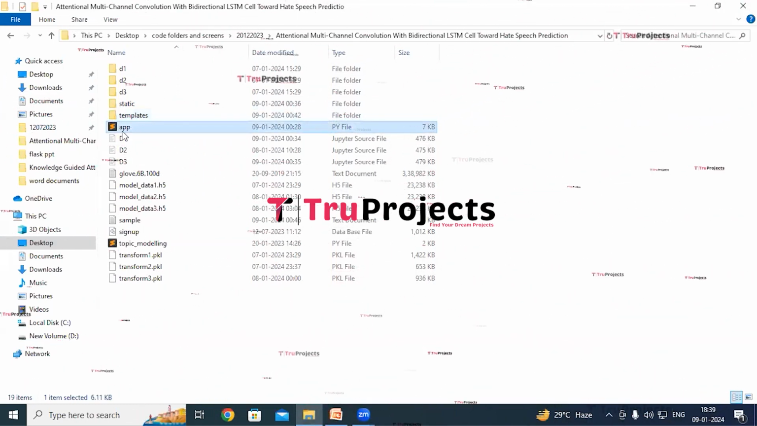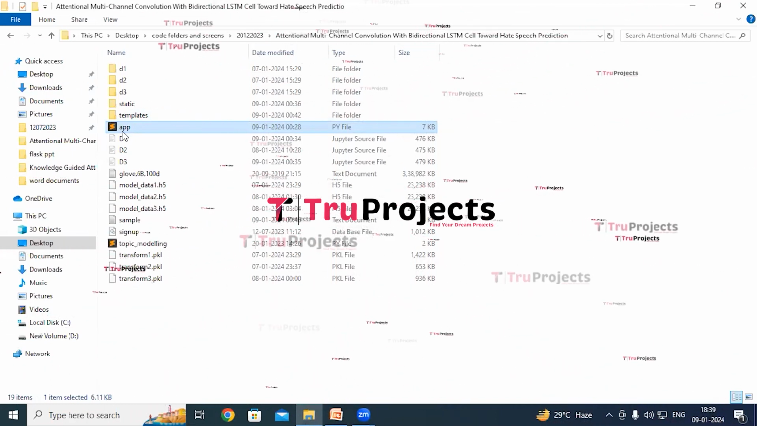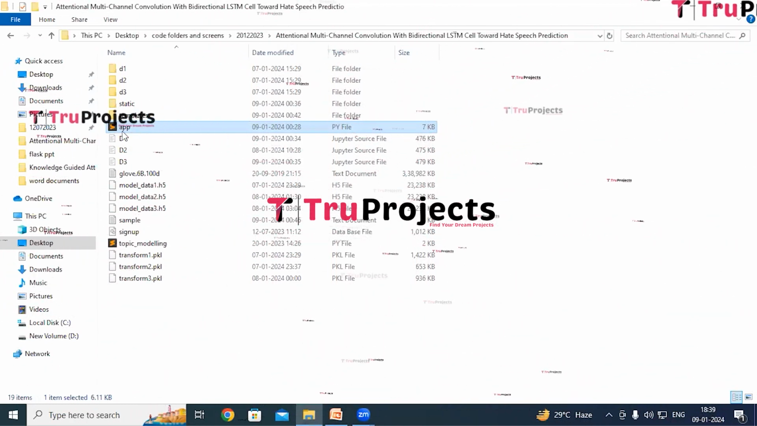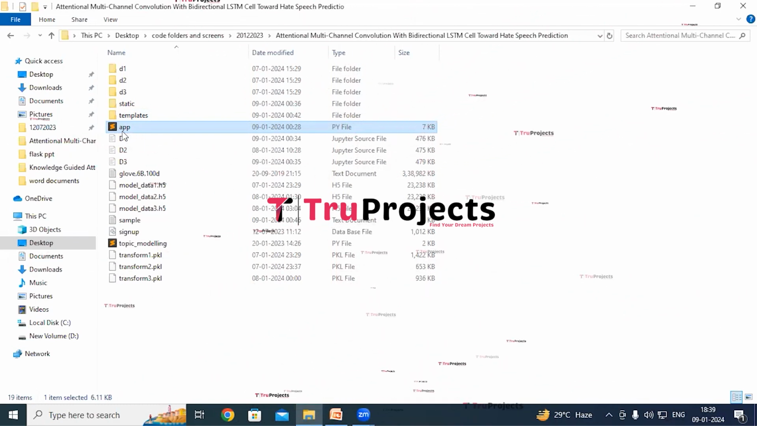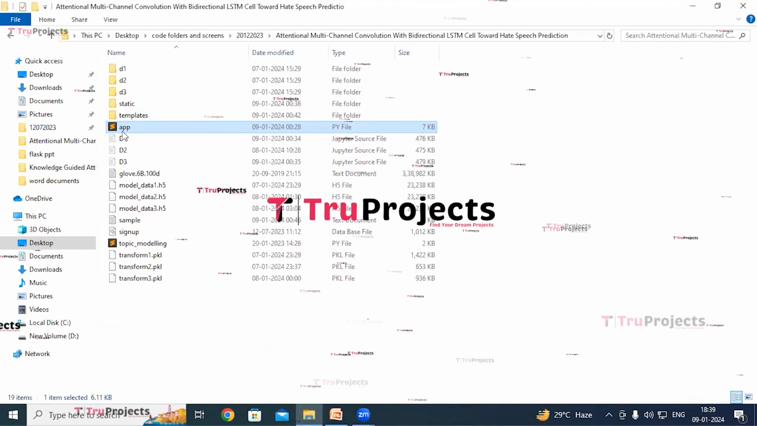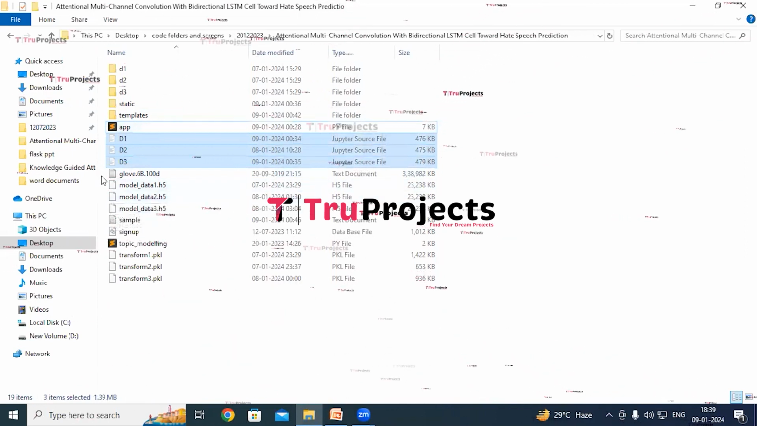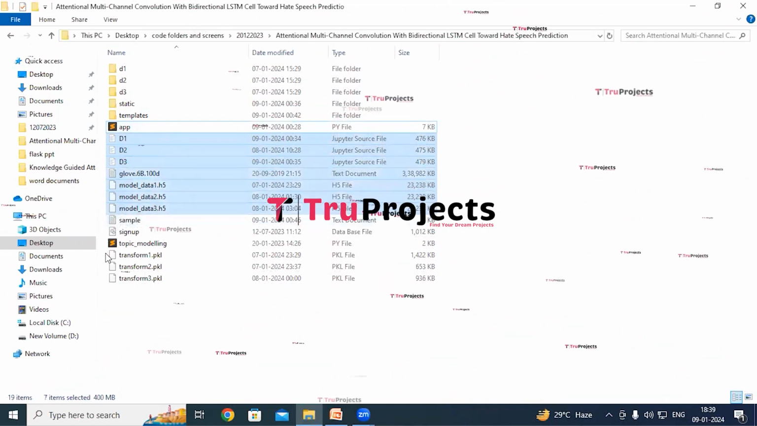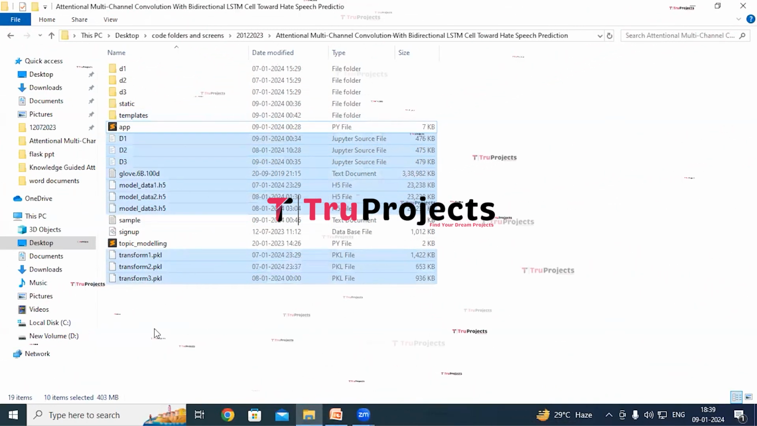This is app.py file. This .py file contains the information related to front-end logic. It includes code written in Python that handles server-side operations such as processing user requests, interacting with the database, and generating dynamic content to be rendered in the HTML pages. And these are all model files which contain algorithm information. These files will be loaded into the project code during runtime to utilize the trained models.